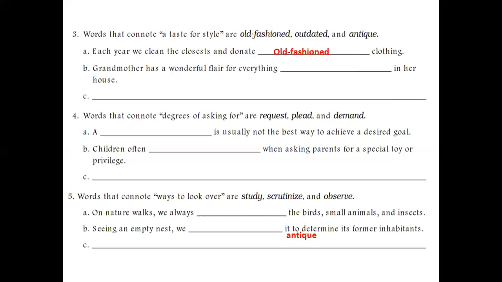If I keep typewriters and other outdated things in my house, it is not a nice interest or collection. So it is antique.